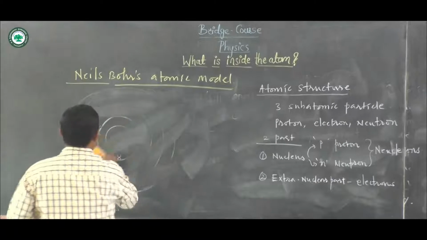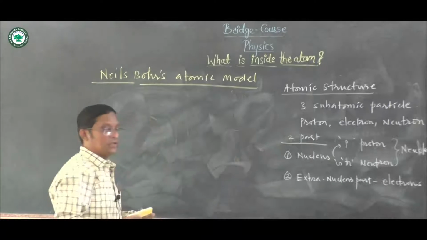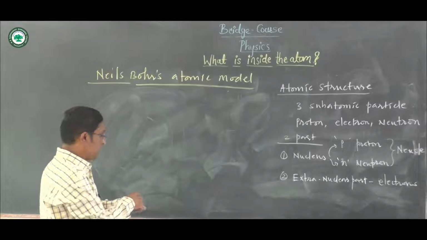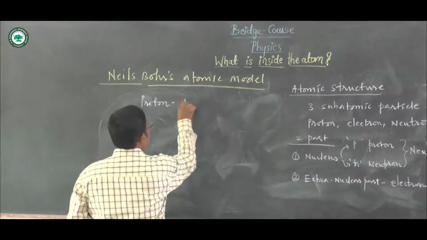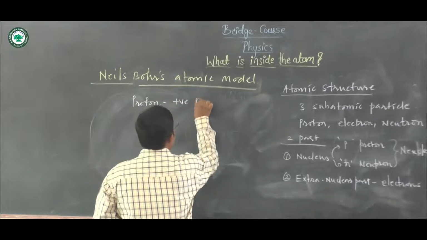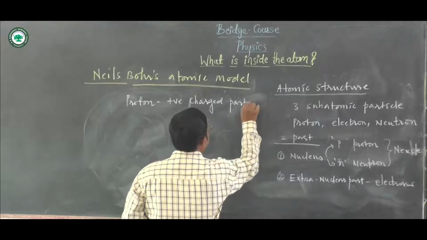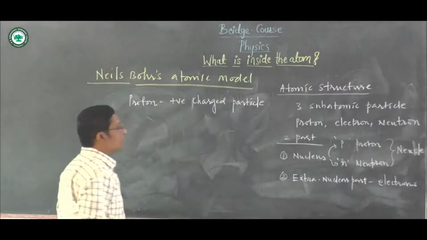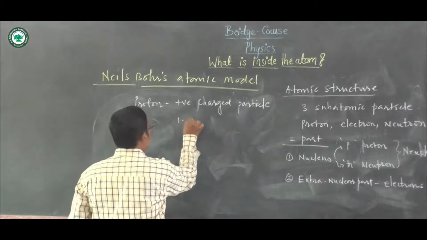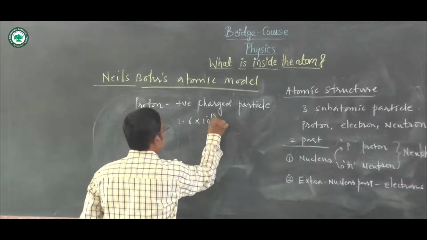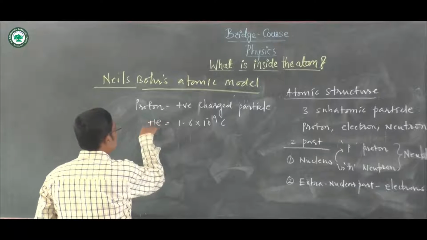Let us talk about the proton. Proton is the positively charged particle inside the atom, which has a charge of 1.6 into 10 to the power minus 19 coulomb, which is given by the positive one element.